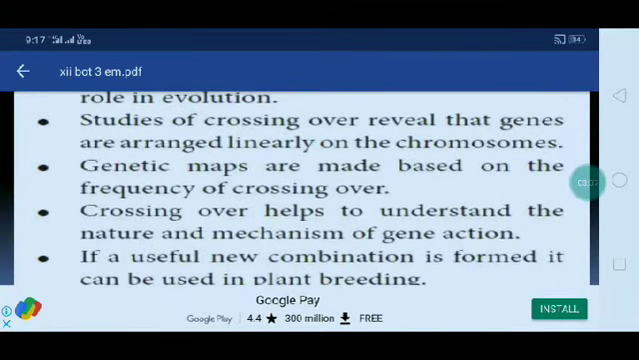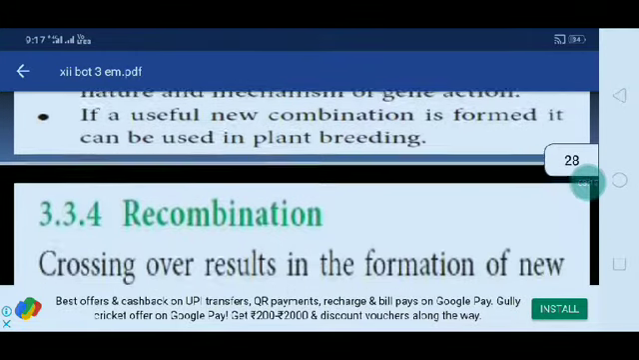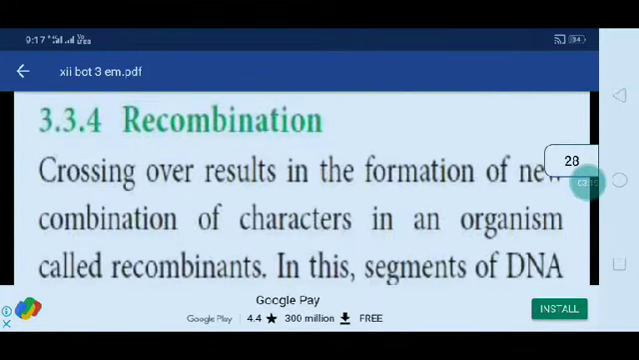Genetic maps are made based on the frequency of crossing over. Crossing over helps to understand the nature and the mechanism of gene action. If a useful new combination is formed, it can be used in plant breeding. And another one is recombination.